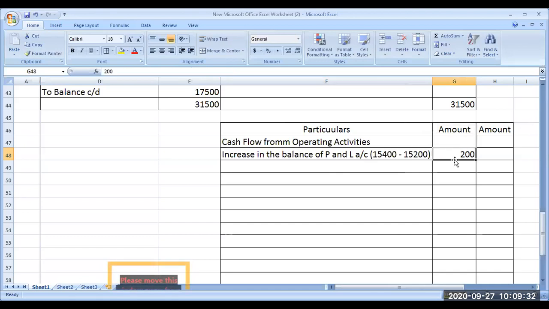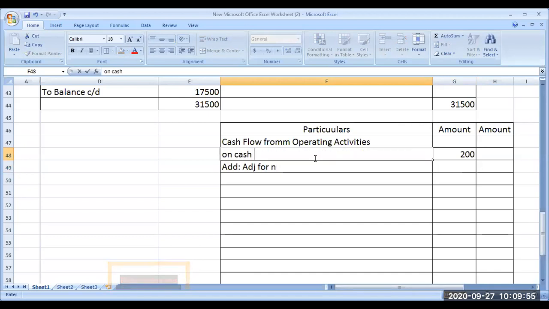Now we are going to see whether this 200 is the only addition made to the P&L account, or is there any further addition because of non-operating or non-cash items. So now we have to adjust that: add adjustment for non-cash and non-operating items.